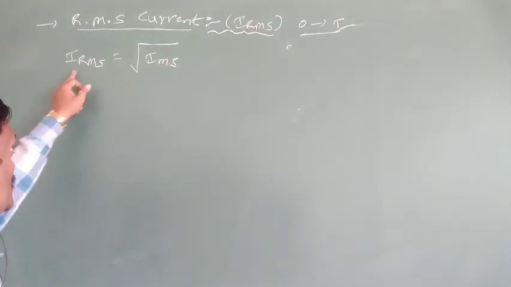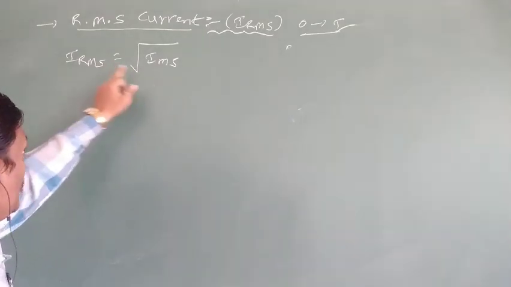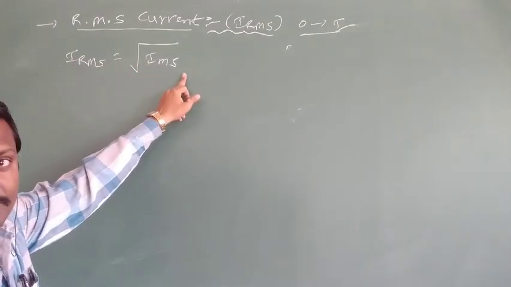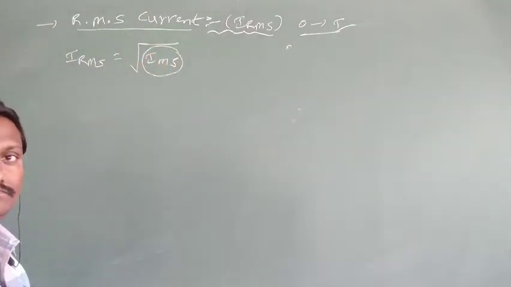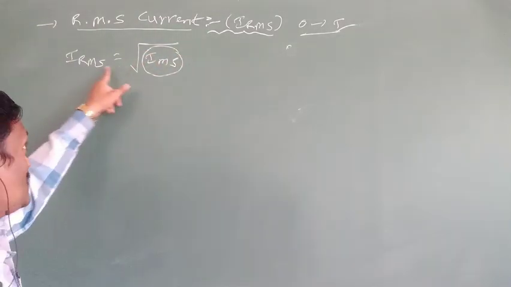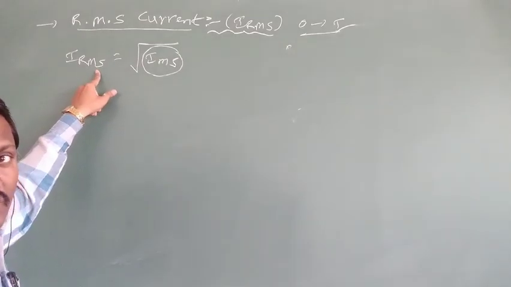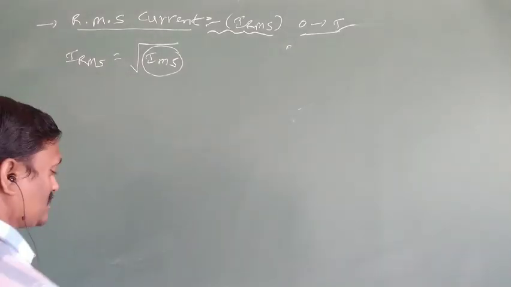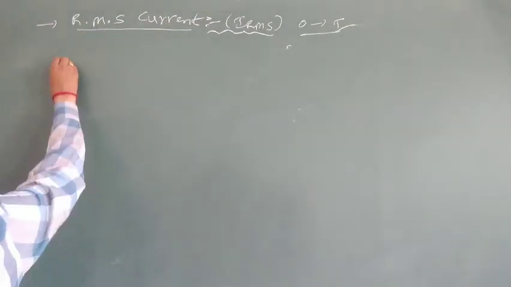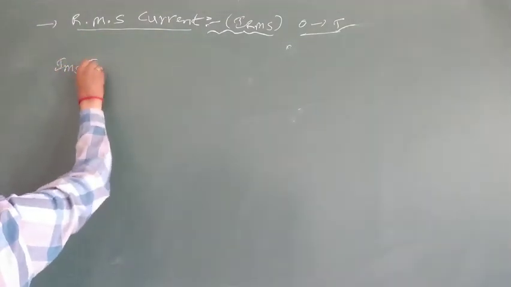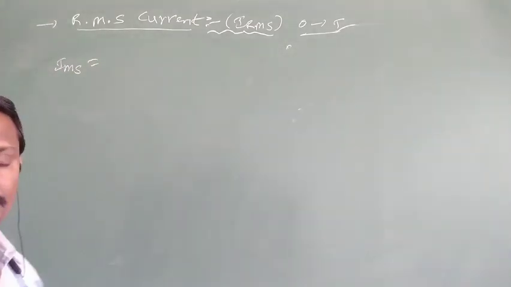First find the mean of the squares of current; next, under the square root, it becomes I RMS.